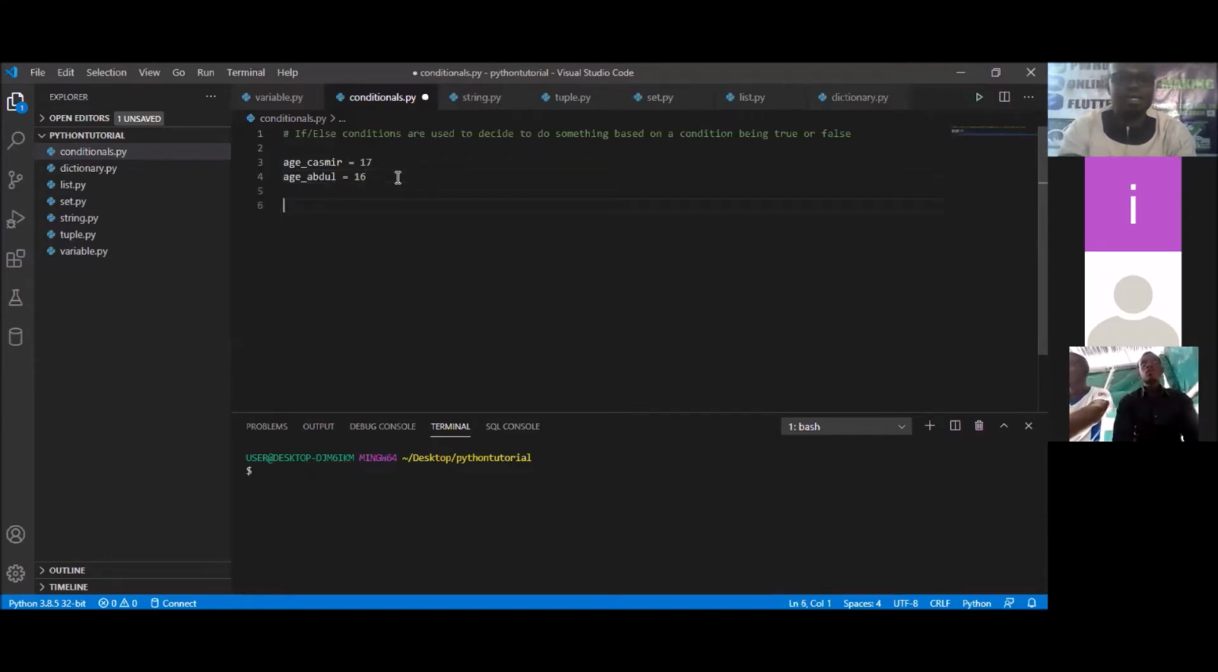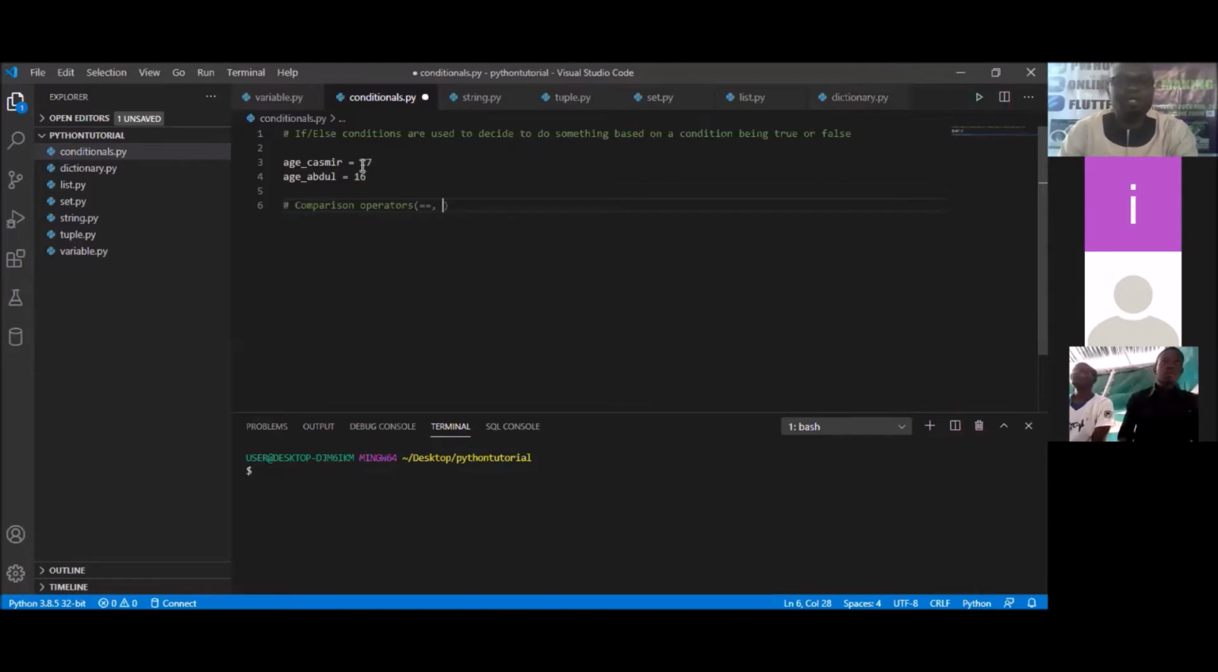So before we can test out these conditions, it's very important that we understand what we call comparison operators, because those are the things that we're going to be using to check this condition. What are these comparison operators? We have the equal to. That is how you write it. It has to be double. If you write one single equal to, it simply means you are assigning a value. But if you want to check whether something is equal to, in Python, you use double equal to.